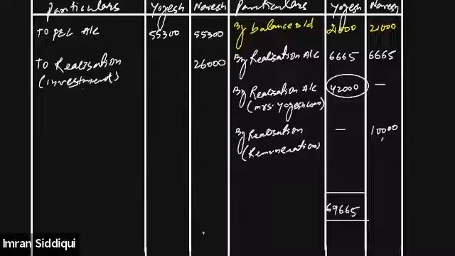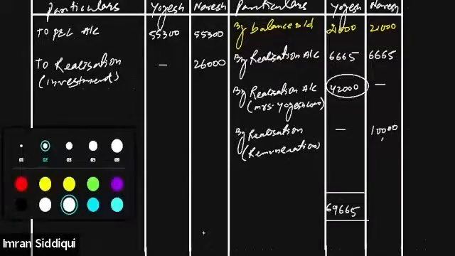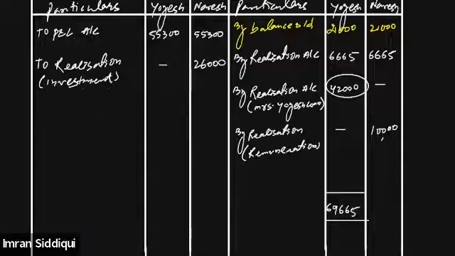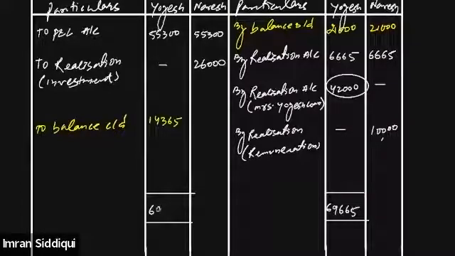And we will subtract the debit side values, and by subtracting it, we will get the closing balance. Balance c/d for Yogesh will be 14,365. And this way, we will be able to tally both the sides of Yogesh's account, 69,665. All right.